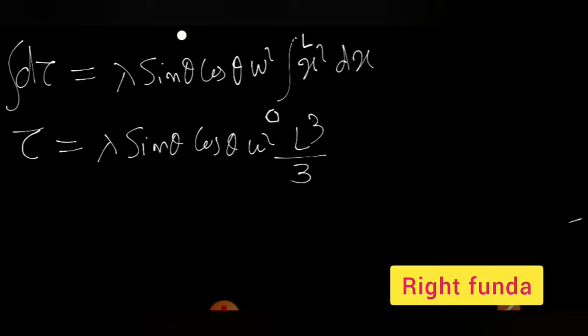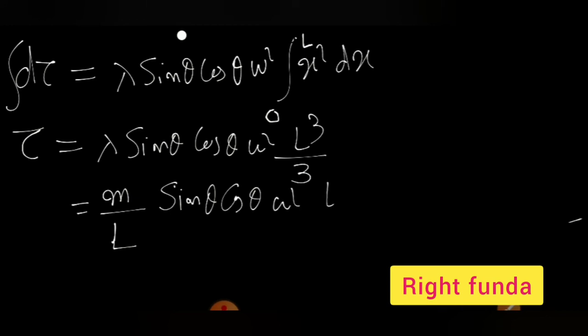So we can put lambda is equal to m by L.